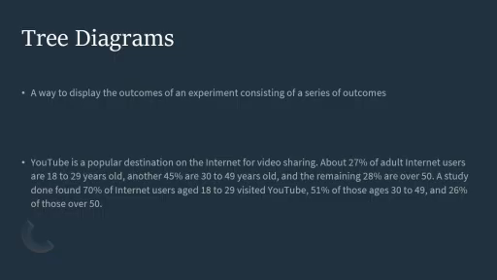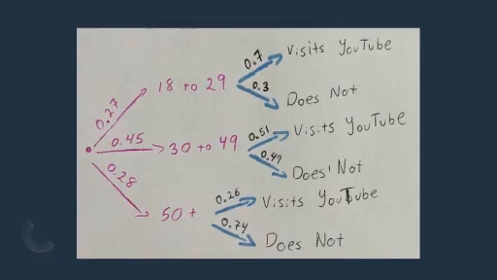Okay, so we're going to put this in a tree diagram. It's going to look something like this. This would be an example of what it would look like. The first level is the breakdown of every adult. The top one is 18 to 29, then 30 to 49, and then over 50. The numbers next to them are the percentages: 27, 45, and 28 for the 50 plus.